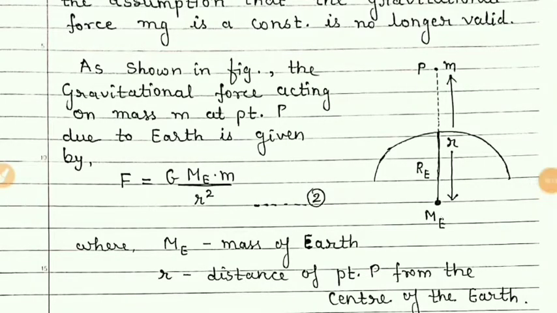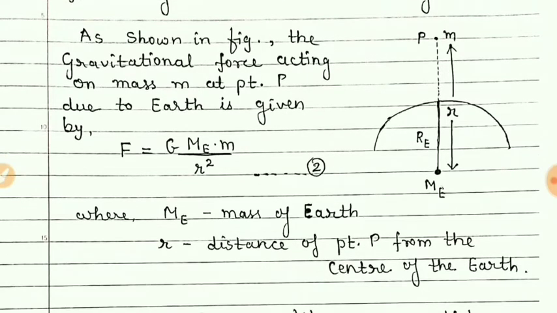Now students, the figure shows that there is a point P which is at a distance r from the center of the earth. This is earth, and as this point P is outside the earth, the whole mass of the earth is considered to be concentrated at the center.